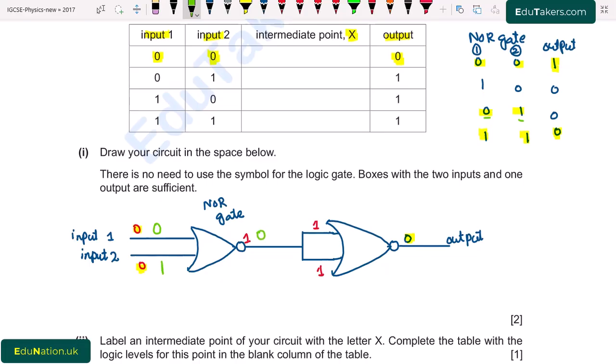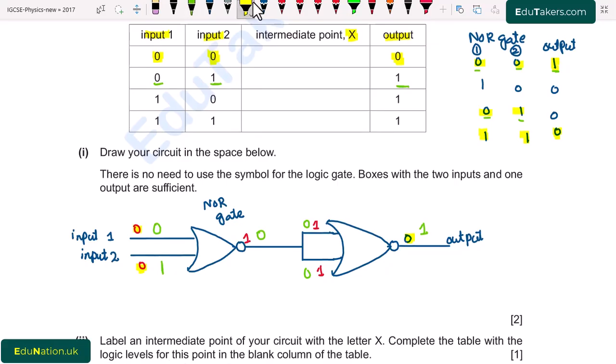So this 0 output is basically the input of the next NOR gate. So there is 0 and 0. So this 0 and 0 gives 1. So here is the output 1. It means that when inputs are 0 and 1, which is second case, the output is 1.